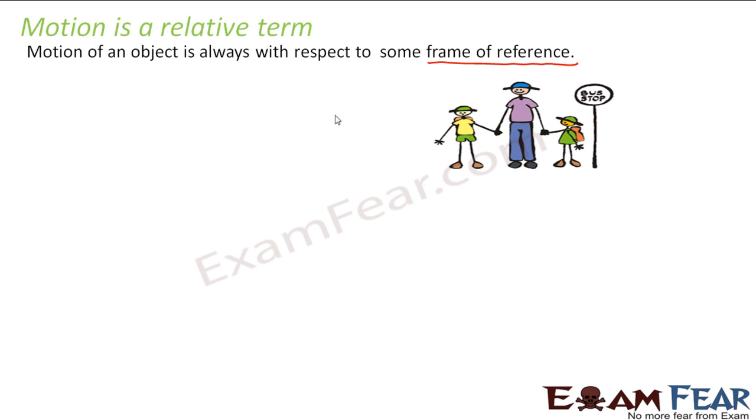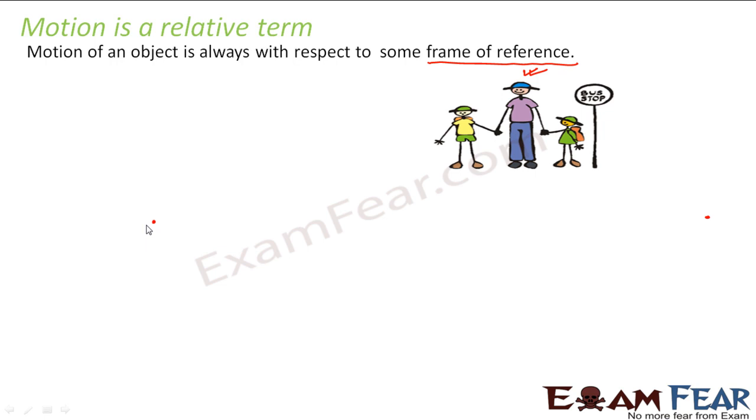But now think of this situation. What is the situation of A and B for this man, who is at rest? When this man sees the persons A and B, for him A and B are moving. Because for this person, first A and B were here, then A and B are here. He is not bothered about whether the bus is moving or the person is moving. For him, the person was initially at this point, later he is at that point. So those persons are moving.